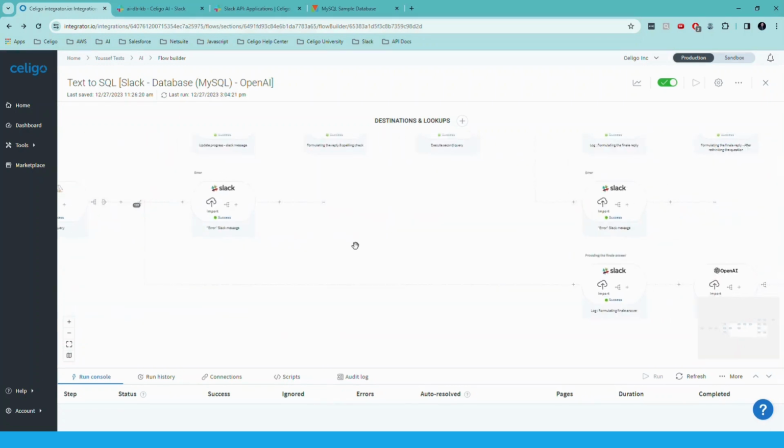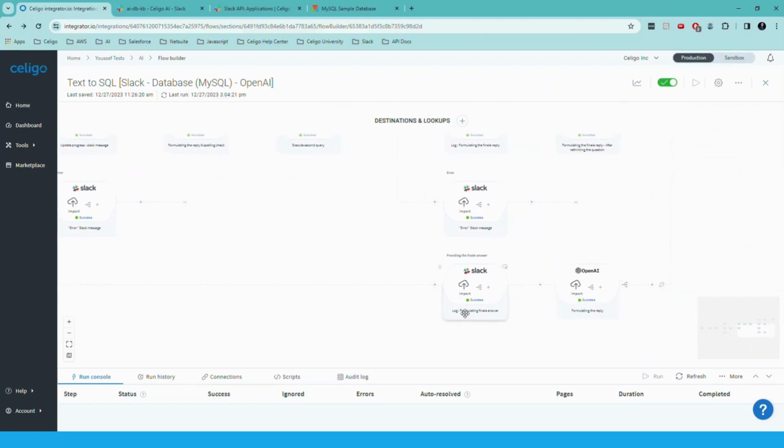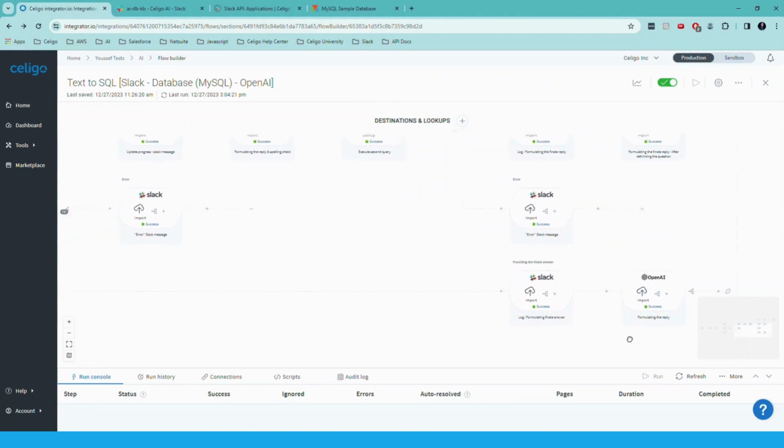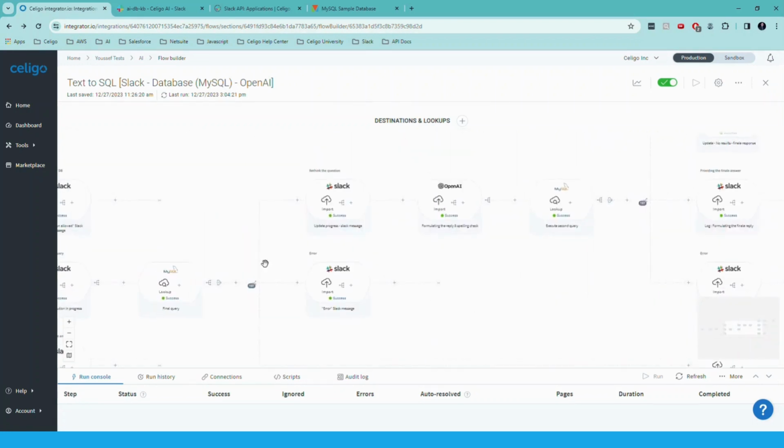So for, again, the happy scenario, we will just get the results, formulate the final answer and send it back to the thread. There is a very interesting use case where we have sometimes the results as empty, like the query is executed, but nothing comes out as a result.